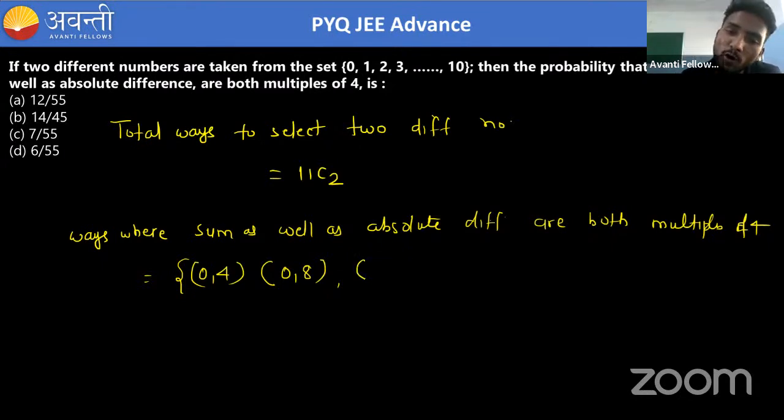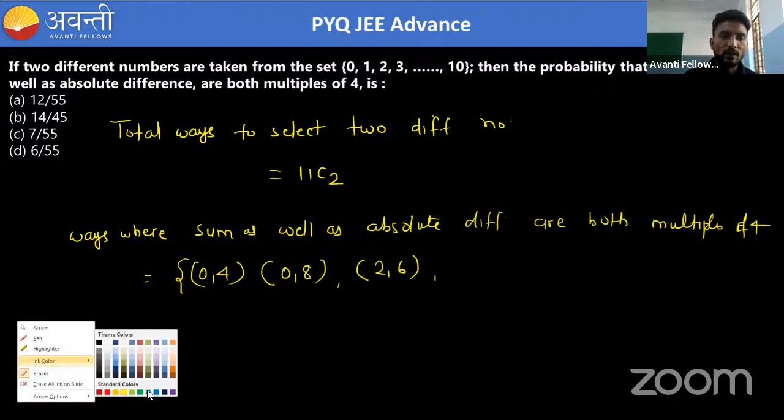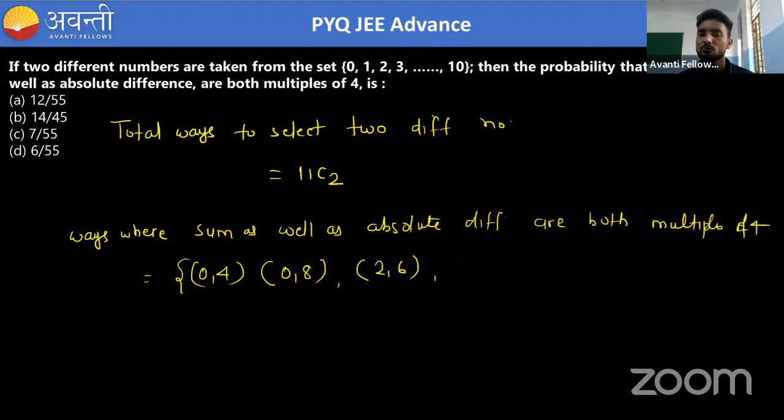We can take 2 comma 6, because the sum is 8 and the difference is 4. We can also take 6 comma 2, but again the numbers are the same. We can't count these in different categories, because whether we took 6 2 or 2 6, it is the same thing. Then you have to choose more such cases. One is 4 comma 8, and then you will get 6 comma 10 also.